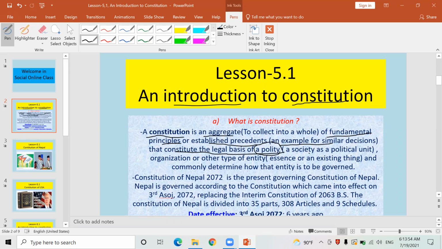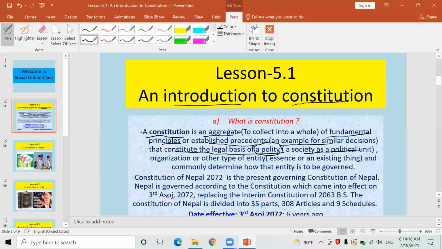What is polity? A society is a political unit. You know, one society is considered as a political unit by political leaders, especially in political science. Political science is a social science, like social studies, EPS, and so on.